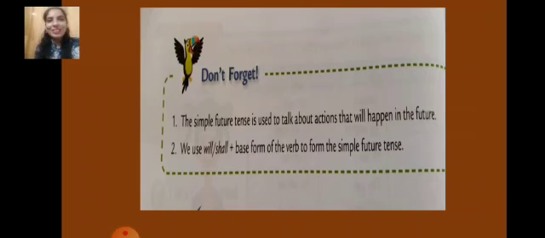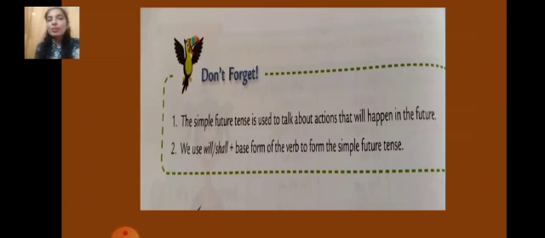Okay, now this birdie has come to tell you something which you should not forget. Keep remembering it for all times. So this is also called the revision part. What we have read in this lesson. Let's see. Number 1, the simple future tense is used to talk about actions that will happen in the future. Number 2, we use will or shall plus the base form of the verb to form the simple future tense.